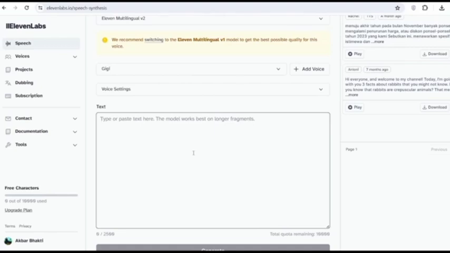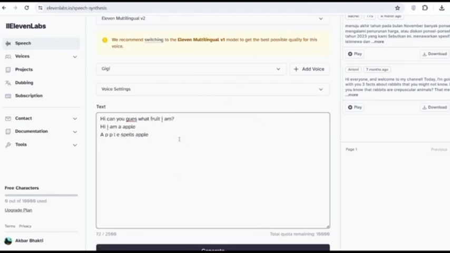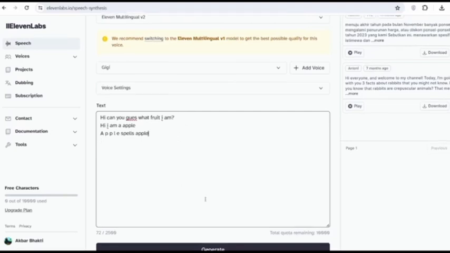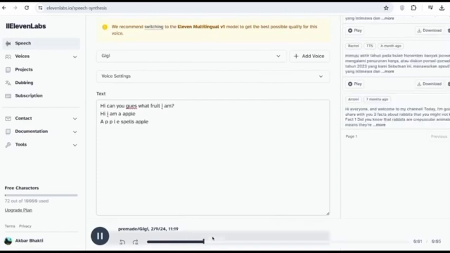I'm going to come back over to ElevenLabs and paste it in, and then once you have imported your script, you want to go ahead to edit it with the correct punctuation, so that your character can say it in the way you want it to be said. After you've done that, all you need to do is hit generate. As you can see, it's done. Let's just take a look at what this sounds like.